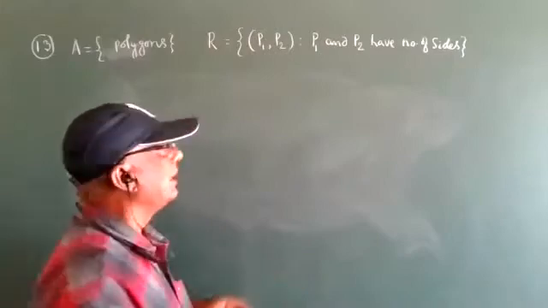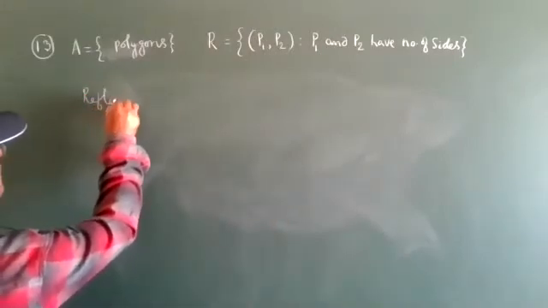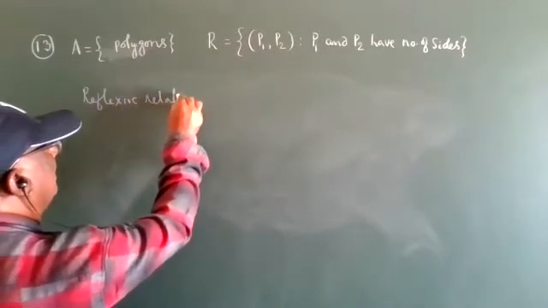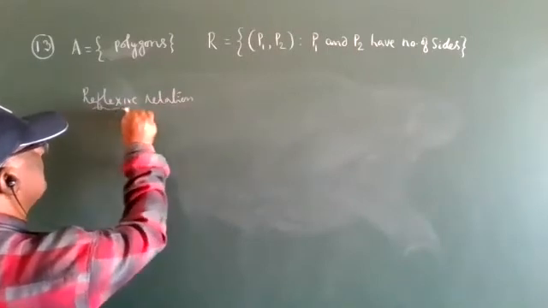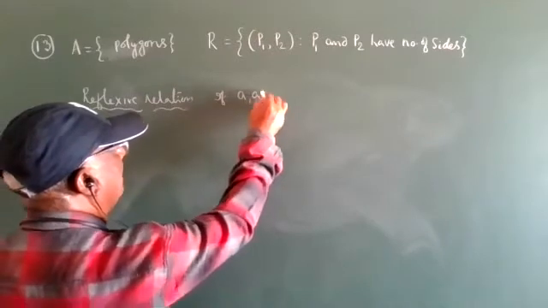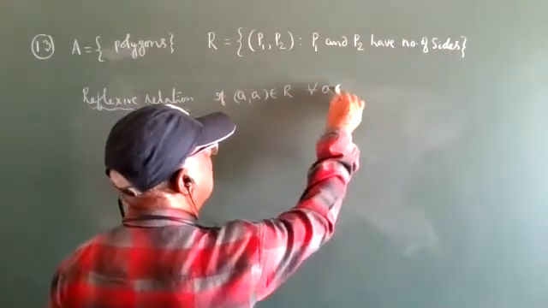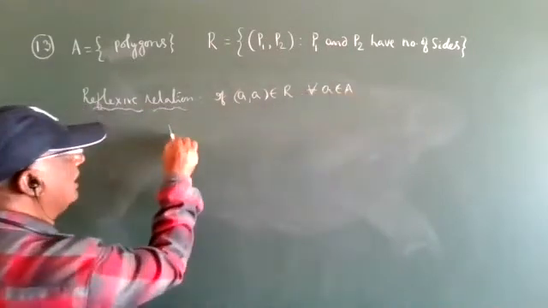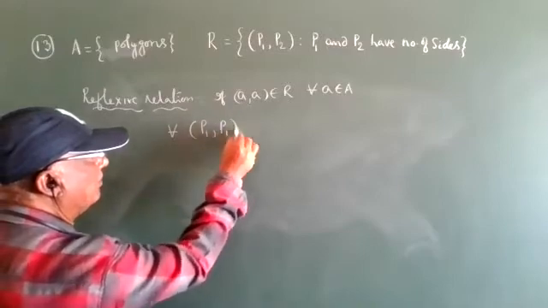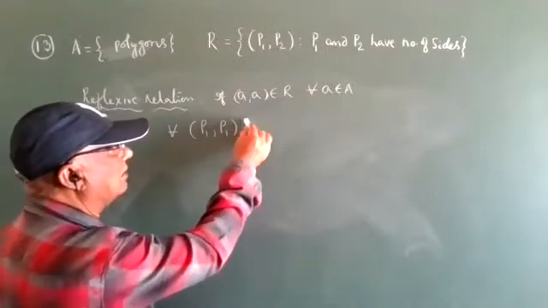All right. So here, reflexive relation. Write down. Reflexive relation. I will take the same polygons. If (A, A) belongs to R for every A belongs to A. For all polygon P1 and polygon P1, both are equal or not equal?